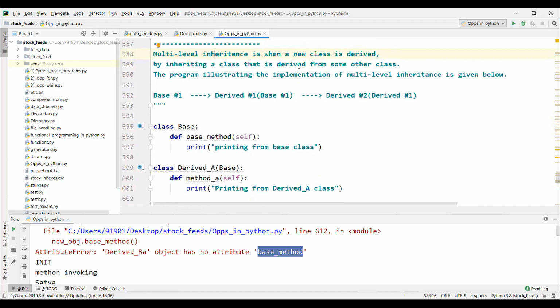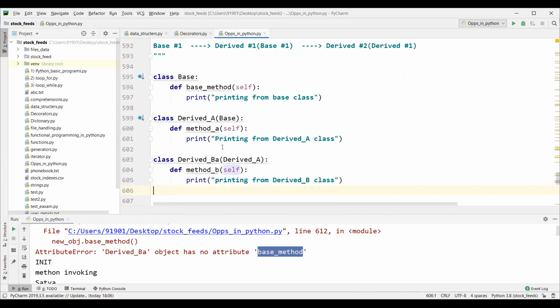That is derived from some other class. We are inheriting from this class. This is derived from some other class, right? Understood, everyone? So simple logic. Multi-level inheritance is when a new class is derived, the derived class is inheriting from one class. That inherited parent class is also inheriting from some other parent class. That's what is happening here, right?